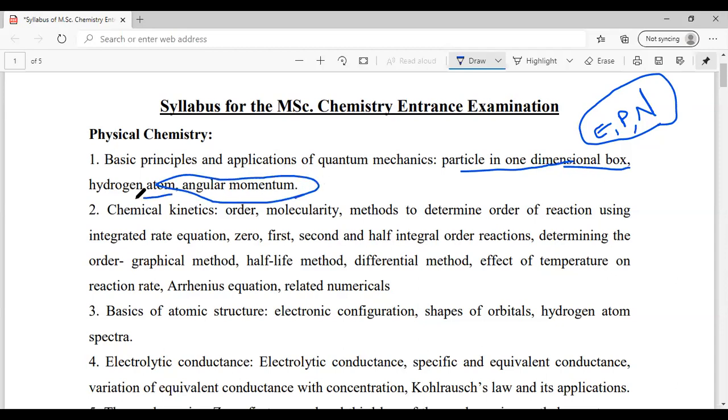In the hydrogen atom, you need to know that the energy is proportional to Z squared, where Z is the nuclear charge, not the atomic number. It is the nuclear charge. So all these things you have to remember in this part.